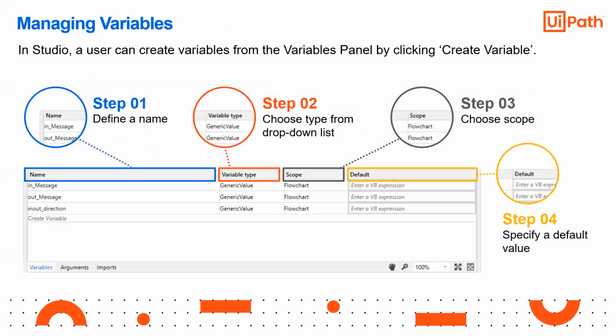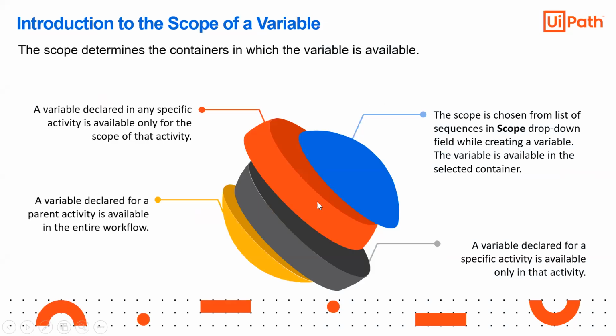यहाँ से चूज करते हैं हम लोग, यहाँ पे क्लिक करके, ठीक है? So a variable declared for a parent activity is available in the entire workflow, so basically the global variable. A variable declared for a specific activity is available only for that activity, that is your local variable. Here we are calling them parent scope and children scope. Usually in C or Python we call them local or global variables.